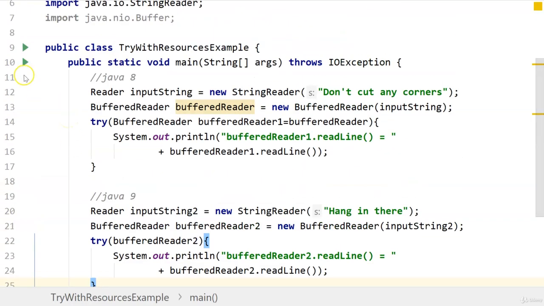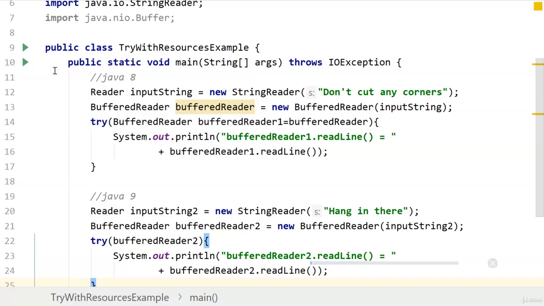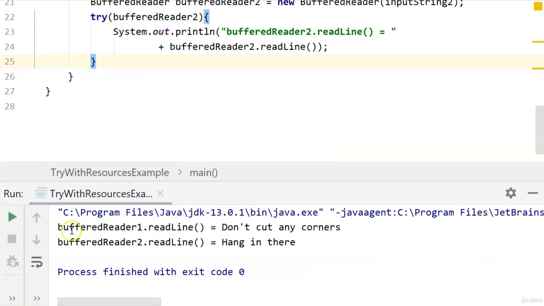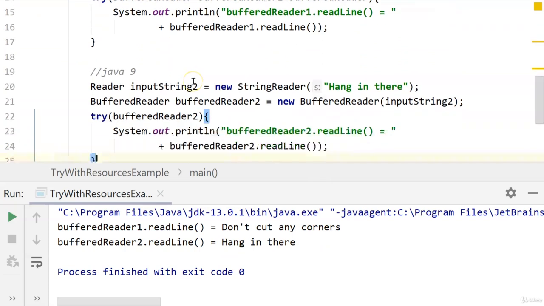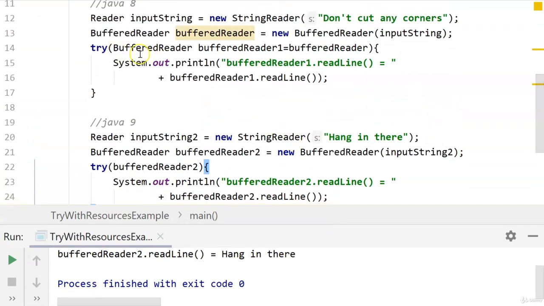That's all, and let's run this example. So you can see that it printed out the second line, which is "Hang in there". So that's the only difference between Java 8 and Java 9, and it's a very small difference, but it makes sense.